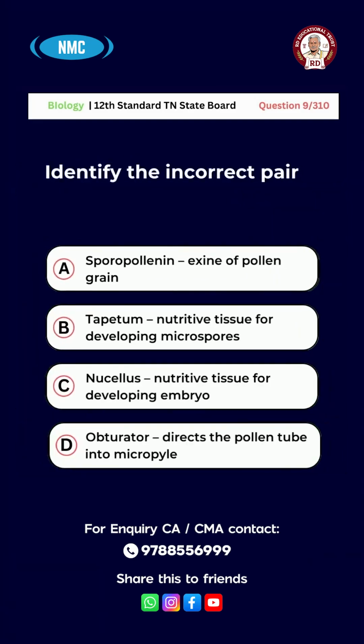Question number 9. Identify the incorrect pair. Option A. Sporopollenin, exine of pollen grain. Option B. Tapetum, nutritive tissue for developing microspores. Option C. Nucellus, nutritive tissue for developing embryo. Option D. Obturator, directs the pollen tube into micropyle. And the right answer for this question is option C. Nucellus, nutritive tissue for developing embryo.